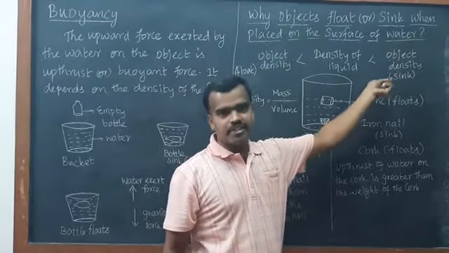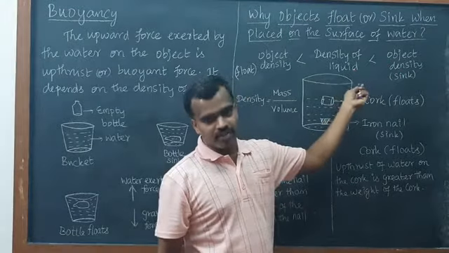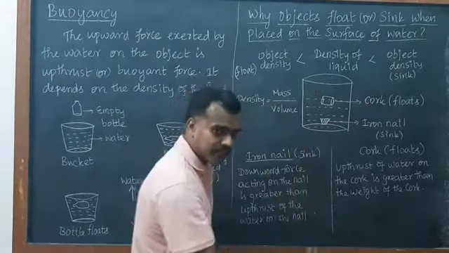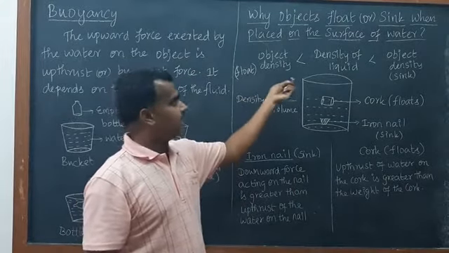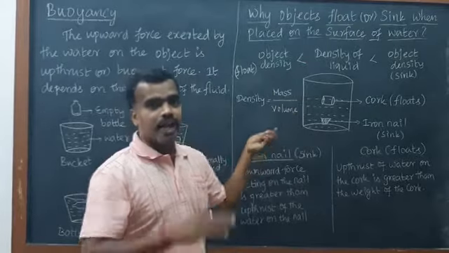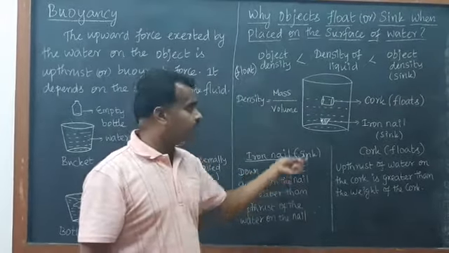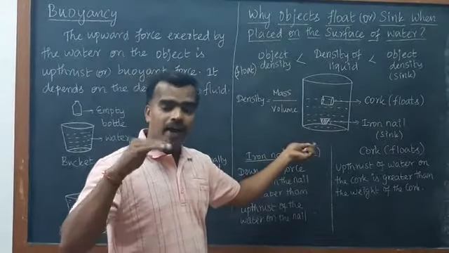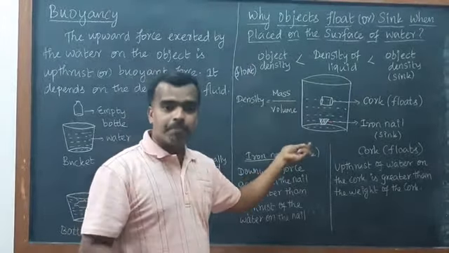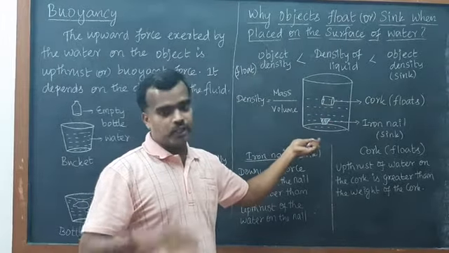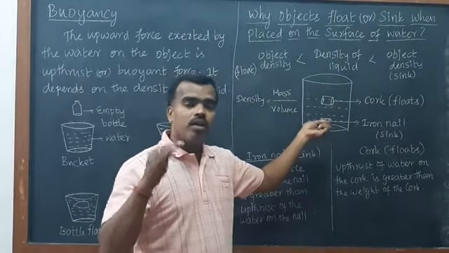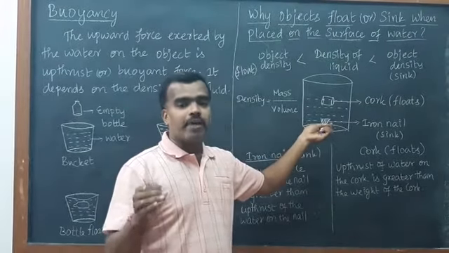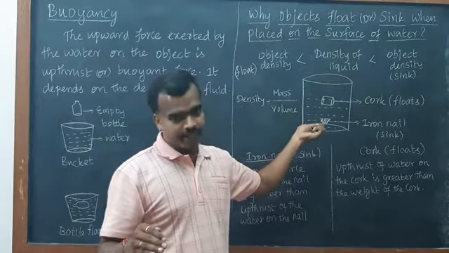That means the object density is greater than the density of the liquid, and that time it will sink. When the object density is less than the density of the liquid, that time it will float. That's why the iron nails, having higher density compared to water, sink. And this cork has lower density compared with the density of water.